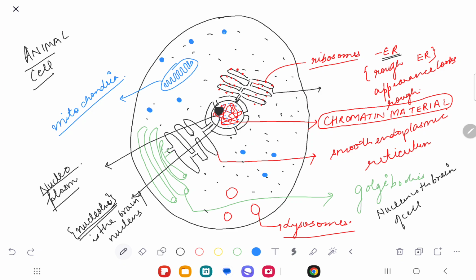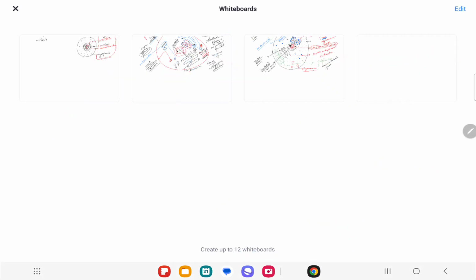And few of them are connected onto the endoplasmic reticulum. So some get attached to the endoplasmic reticulum, making it rough endoplasmic reticulum, and some remain free into the solution. Are you understanding? So all of these are being produced by whom? By nucleus. Do you understand? Okay. Now understand what is happening.